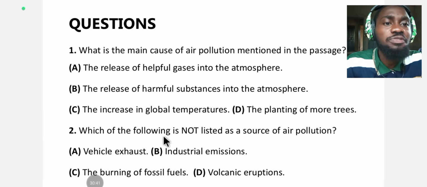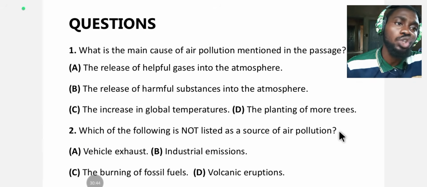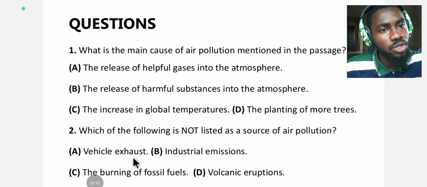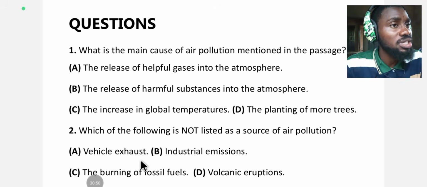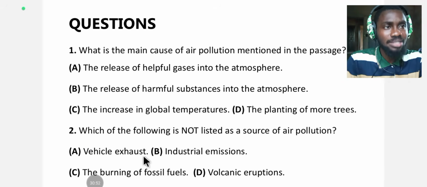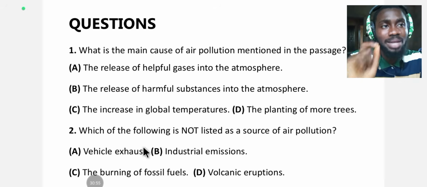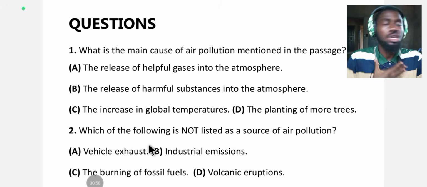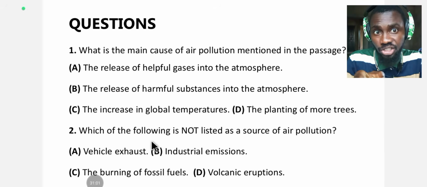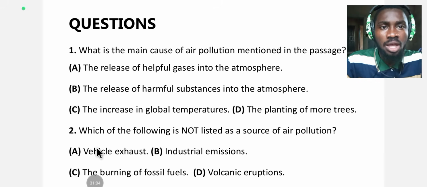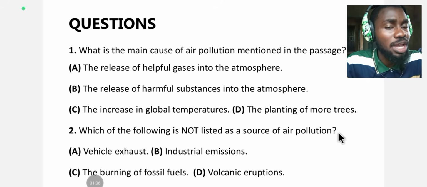Number two, which of the following is not listed as a source of air pollution? A, vehicle exhaust. Remember, we are answering the most reasonable answer according to the passage, or the most reasonable option according to the passage. That's what we are picking, not according to us, not according to what we know, but according to the passage. That's the choice we are making. Which of the following is not listed as a source of air pollution?